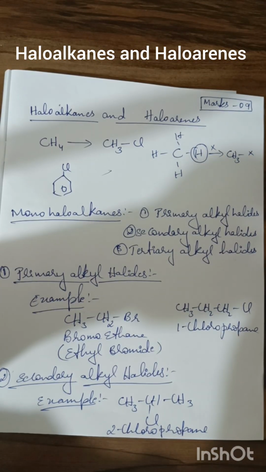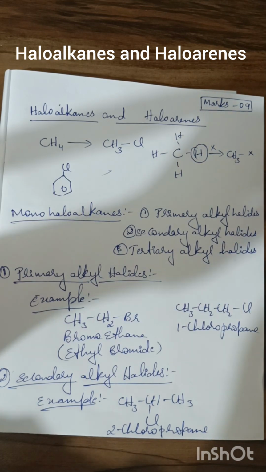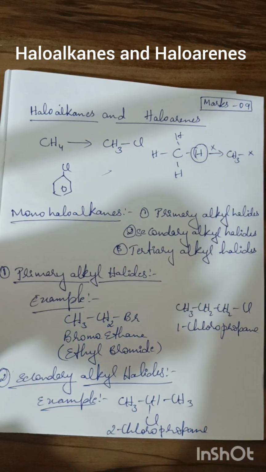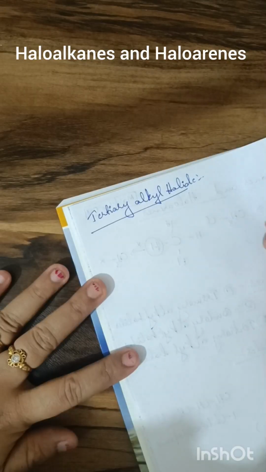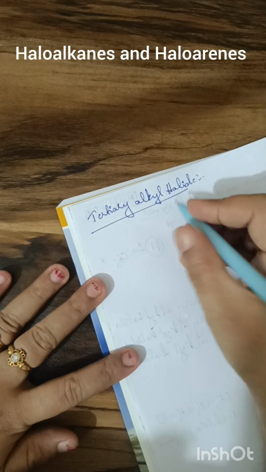Secondary alkyl halide, where the halogen atom will be attached to the second carbon atom. Example, 2-chloropropane. Tertiary alkyl halide, where the halogen is attached to the third carbon atom or tertiary carbon atom.